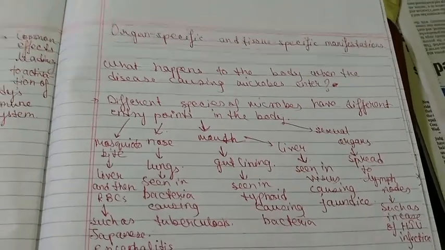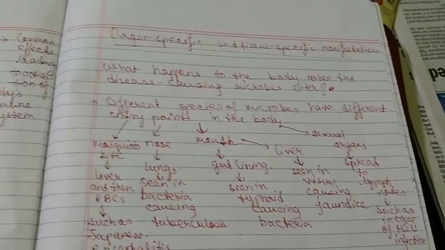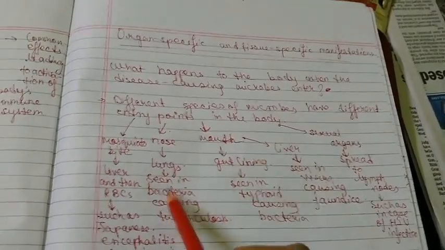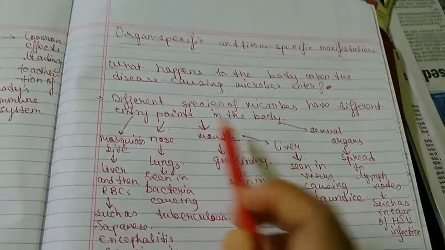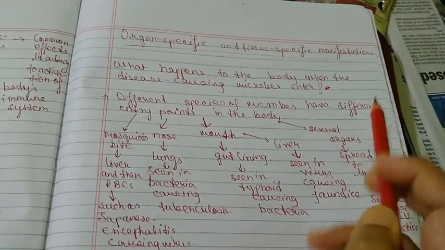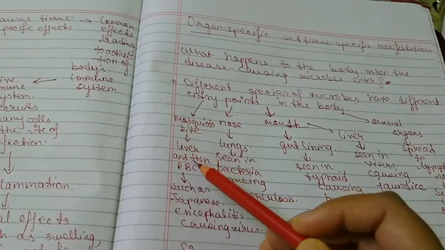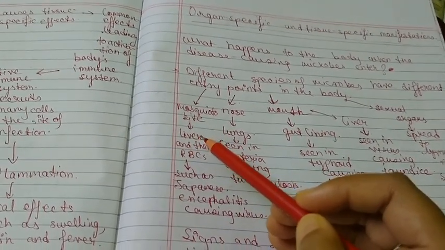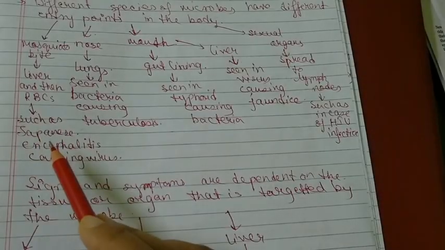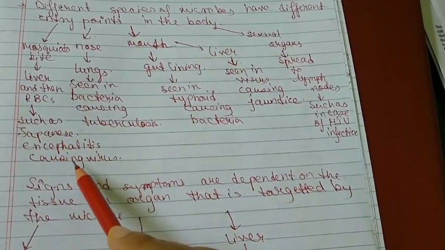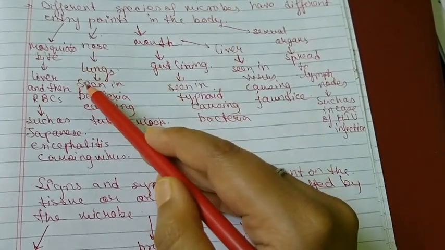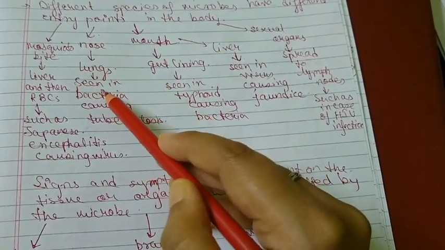Now we come to the section on organ-specific and tissue-specific manifestation. What happens to the body when the disease-causing microbes enter the body? Different species of microbes have different entry points in the body. It can enter through a mosquito bite, through the nose, through the mouth, or through sexual organs. When it enters through a mosquito bite, this infectious agent or microbe then enters the liver and then the red blood cells or RBCs. This pathway is followed by the Japanese encephalitis causing virus. When this infectious agent enters the nose, it goes to the lungs, and in this case it affects the lungs.